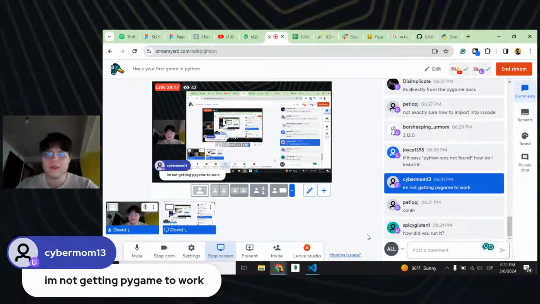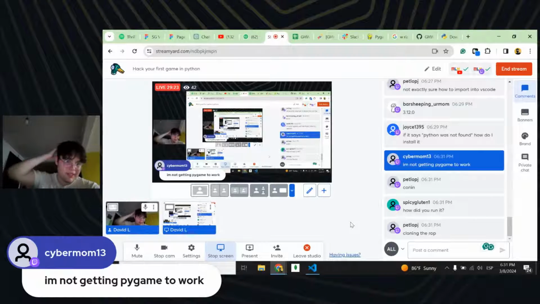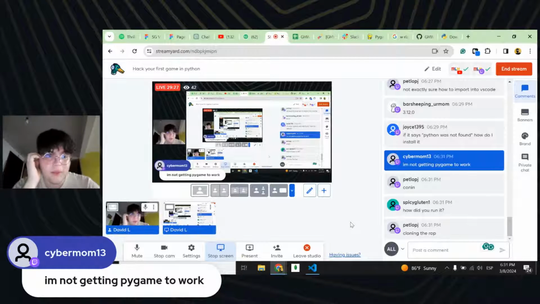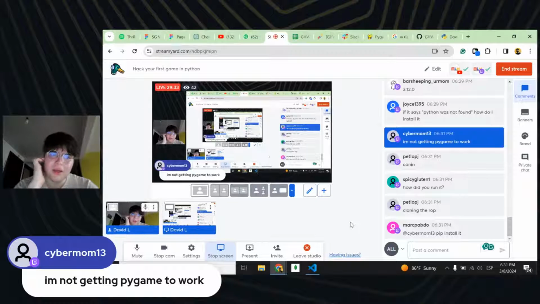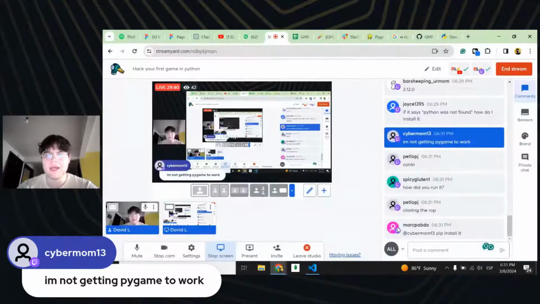Yeah, sometimes it's because of the Conda repo. As I said, sometimes it's because of the version of Python that you have on your computer. Sometimes you can have 3 versions, 4 versions, and things like that. But how you can install PyGame is just by following this command, pip install pygame, and let me paste it here.